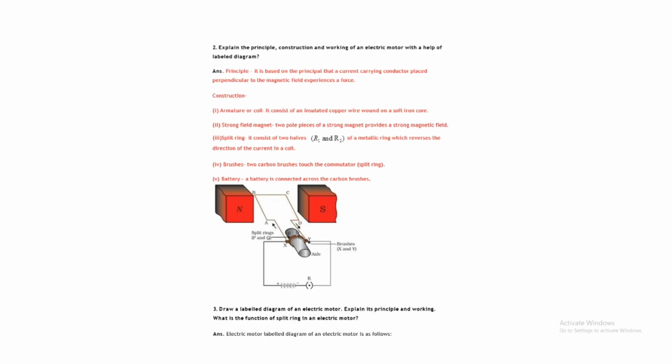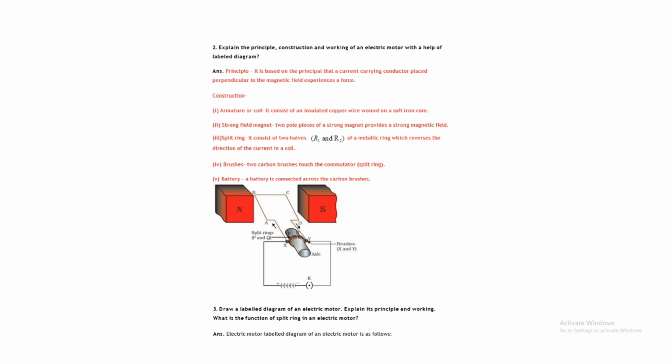Just read. Explain the principle, construction and working of an electric motor with the help of a labelled diagram. It is a very important question. You should write it very carefully, each and every step. First, the principle: it is based on the principle that a current carrying conductor placed perpendicular to the magnetic field experiences a force. Suppose here is the magnet, north pole and south pole, so the magnetic field lines go from north to south.